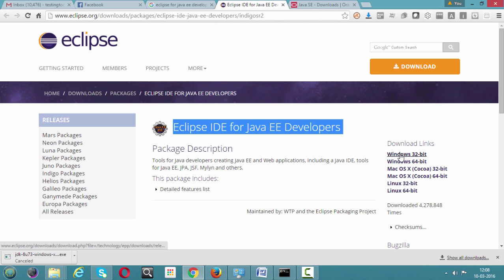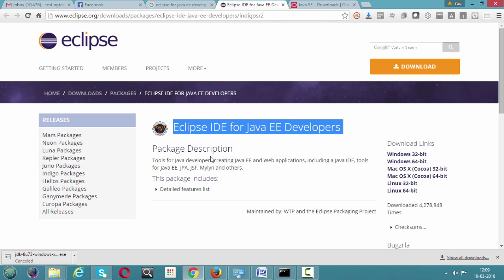Here we have the operating systems: Windows 32-bit, Windows 64-bit, Mac OS X, Mac OS X 64, Linux 32 and 64 bits. Now the very important thing is to make sure to download the same version of Eclipse as you did with Java. It's not mandatory, but it's good. Whenever we download Java 64, make sure to download Eclipse 64. I'm not saying that it will not work if the version changes. It may work, but it's good to go with the same 64-bit or the same 32-bit.